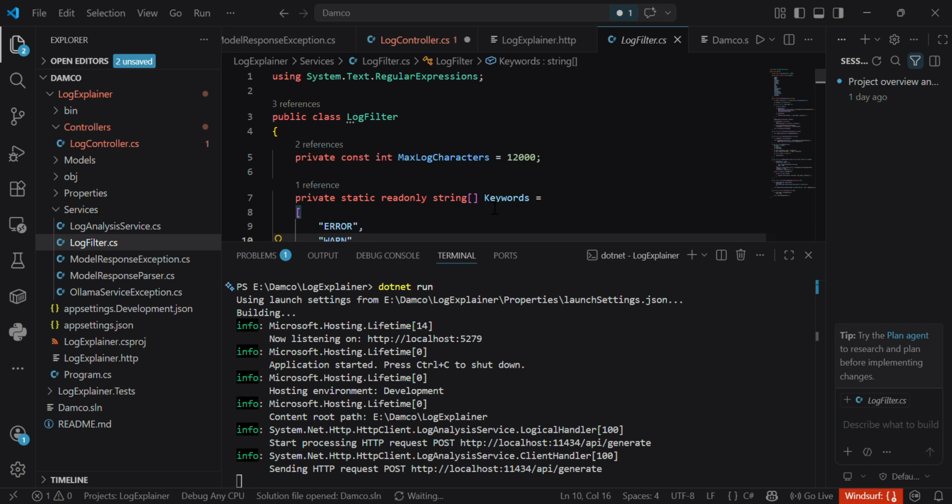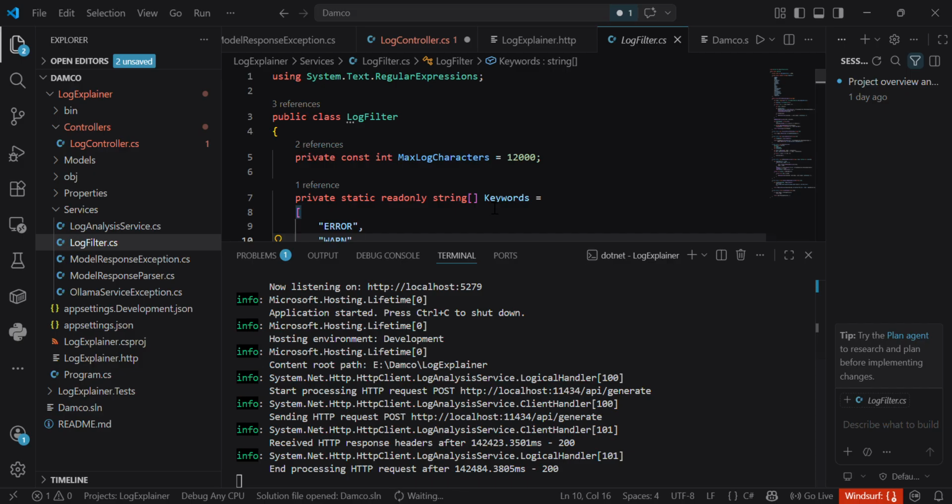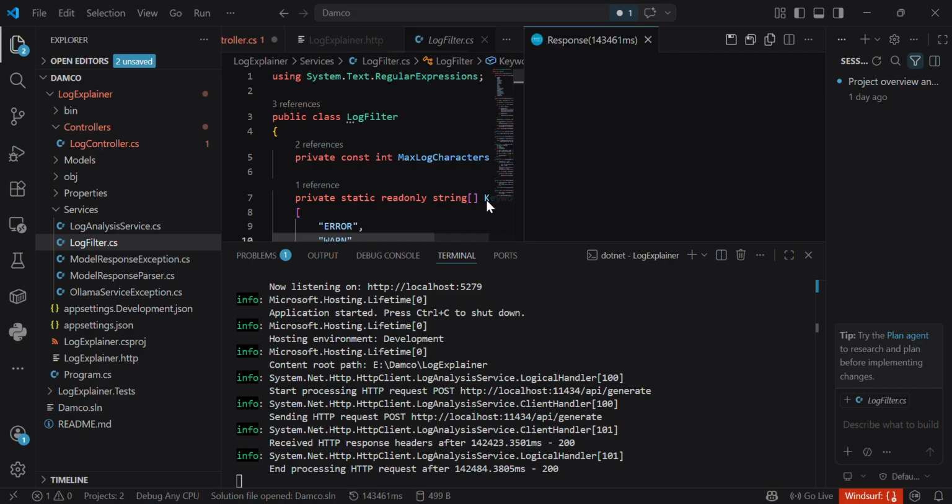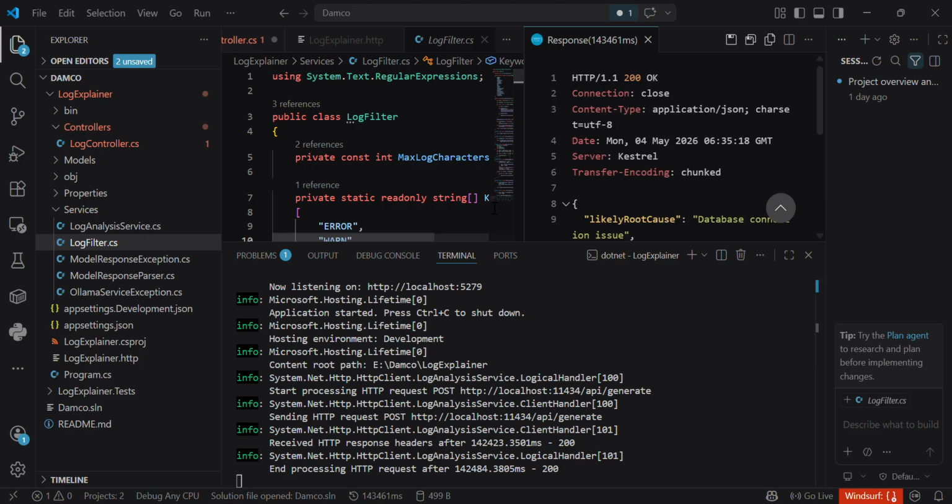And after passing the log filtering service, after filtering the logs, it sends these logs to the Llama model. So here is the likely root cause, which should be related to the database connection being refused or something like this. But yeah, the request is now completed.